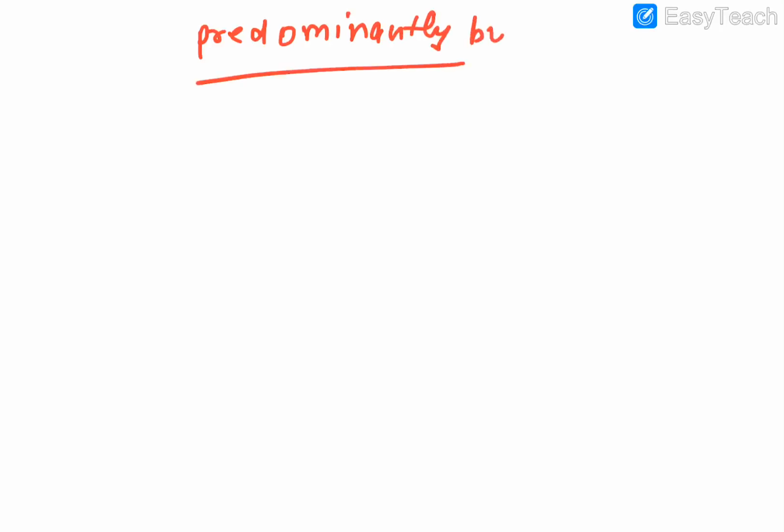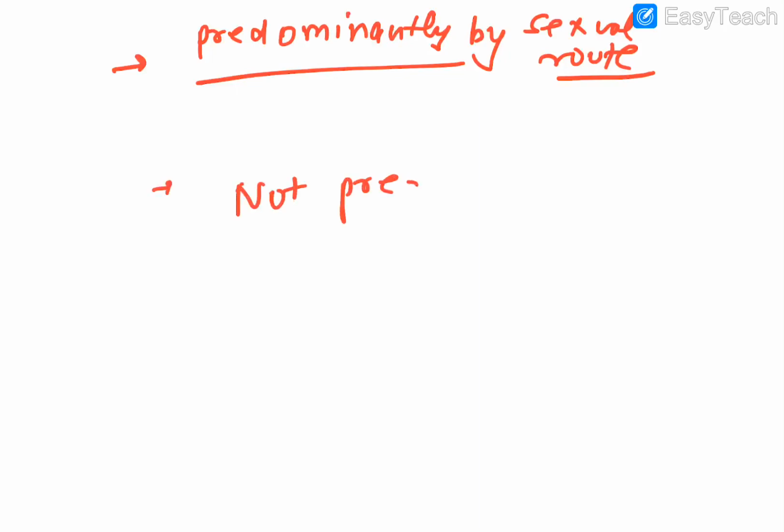So, to remember a few of them quickly: the first list was the organisms which are predominantly transmitted by the sexual route. The second list was the ones which are not predominantly transmitted by the sexual route.